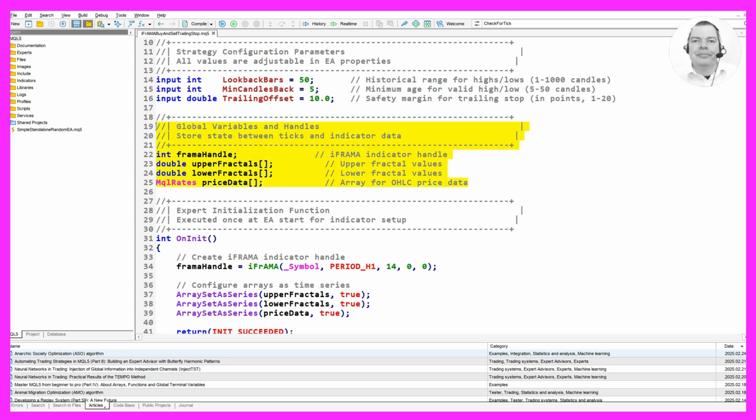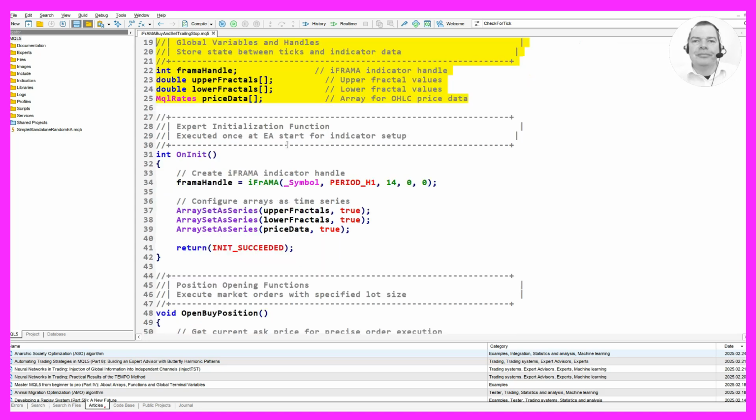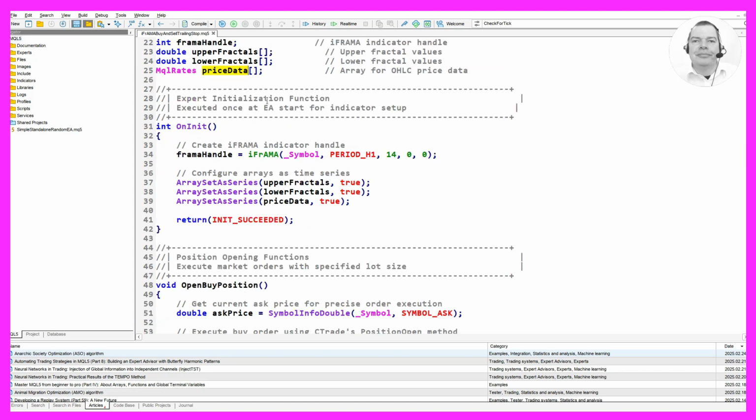We then declare global variables and handles to store the state between ticks and indicator data. The FRAMA handle variable will hold the iFRAMA indicator handle, while upper fractals and lower fractals arrays will store the upper and lower fractal values, respectively. The price data array is designated for storing OHLC price data.